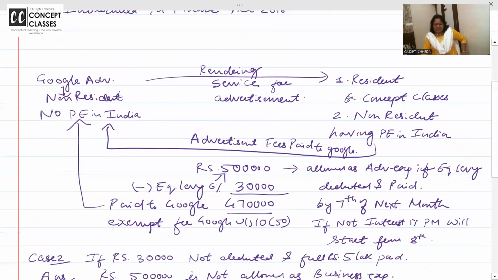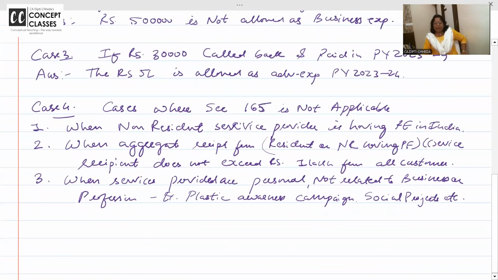What are the cases when this equalization levy is not applicable? Shall I wait or have you all finished writing? When a non-resident service provider is having a PE in India, through the PE they are paying the tax. Then equalization levy is applicable to that non-resident who is giving advertisement service in India and he is not having a PE. Also when aggregate receipt from India does not exceed 1 lakh rupees.